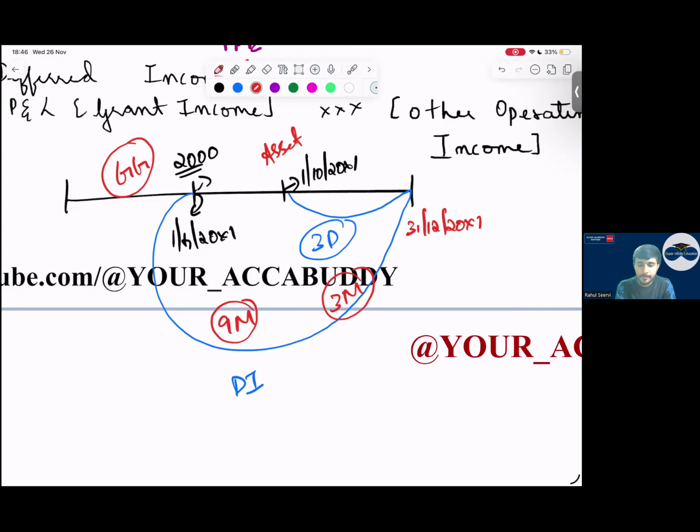For how many months will you record depreciation? You mentioned 3 months, sir. But for how many months will you recognize the deferred income? One is saying 9. Others? 9, sir. Okay, everyone is saying 9.